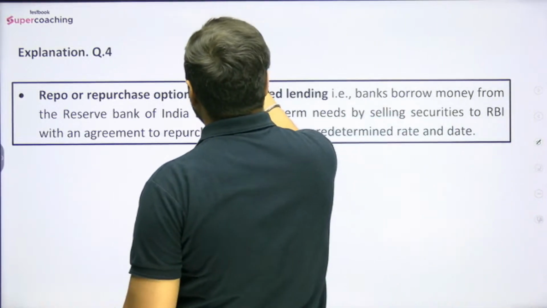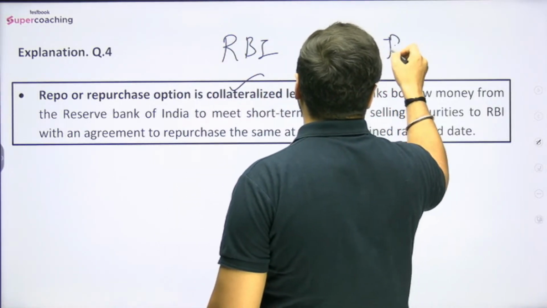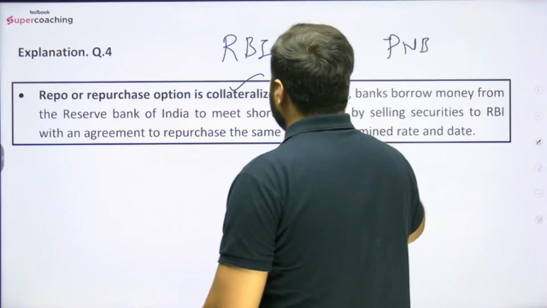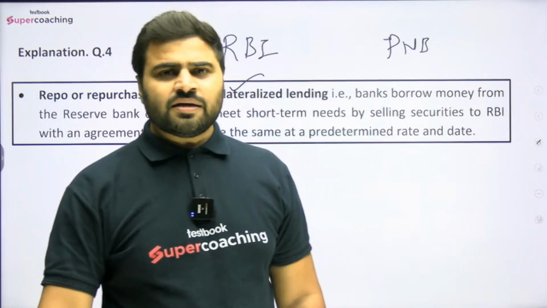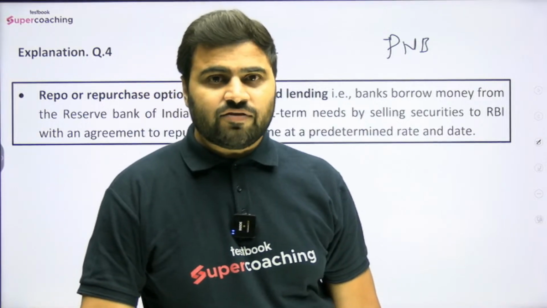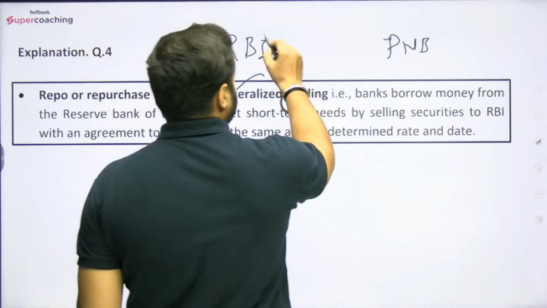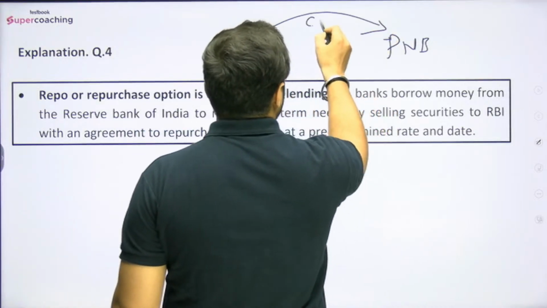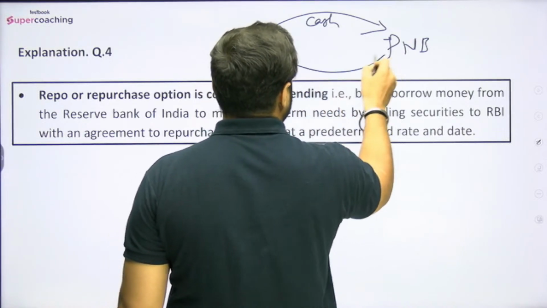So on one side RBI is there, 2 participants are there. तो एक तरफ आरबीआई होता है, एक तरफ कमर्शियल बैंक्स होता है, फॉर एग्जांपल पंजाब नेशनल बैंक. So whenever Punjab National Bank feels that they are in the short of fund, right? They are not having the fund and they need immediate funds. So in that case, what they can do, they can approach the Reserve Bank of India. So Reserve Bank of India will give them cash, ठीक है? But क्या free में देगी? No. RBI will charge the interest.